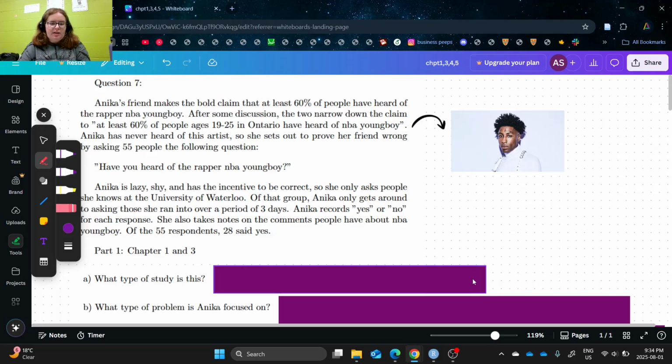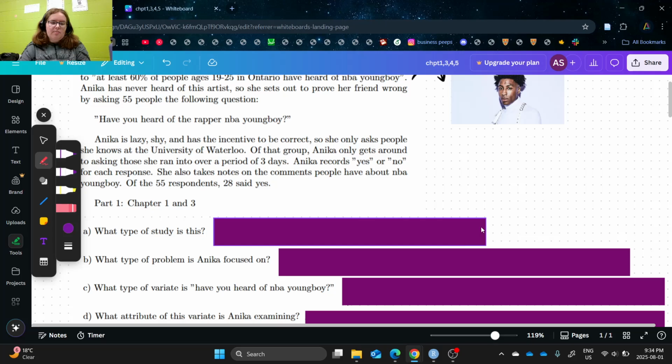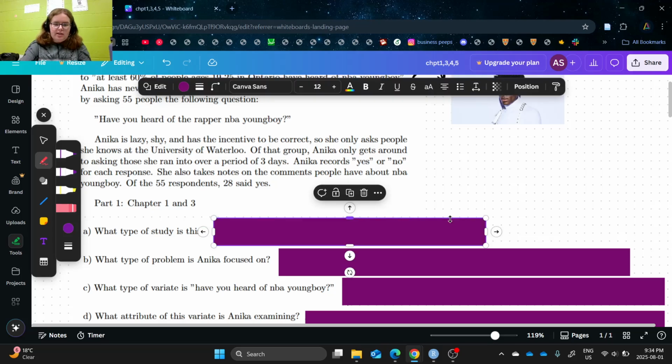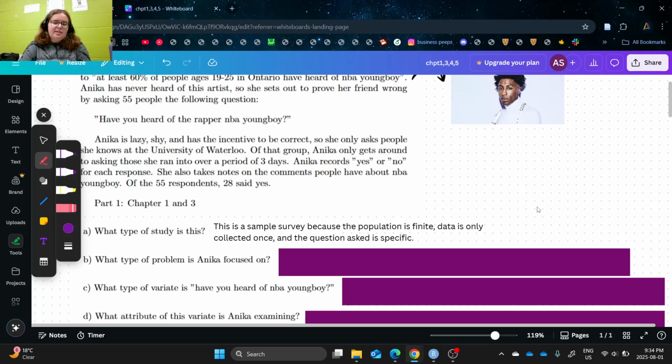So, to cover the chapter 1 and 3 content, we want to first talk about what type of study this is. We have three different types of studies: the sample survey, the observational study, and the experimental study. And this one is going to be a sample survey because the population is finite, data is only collected once, and the question asked is specific.